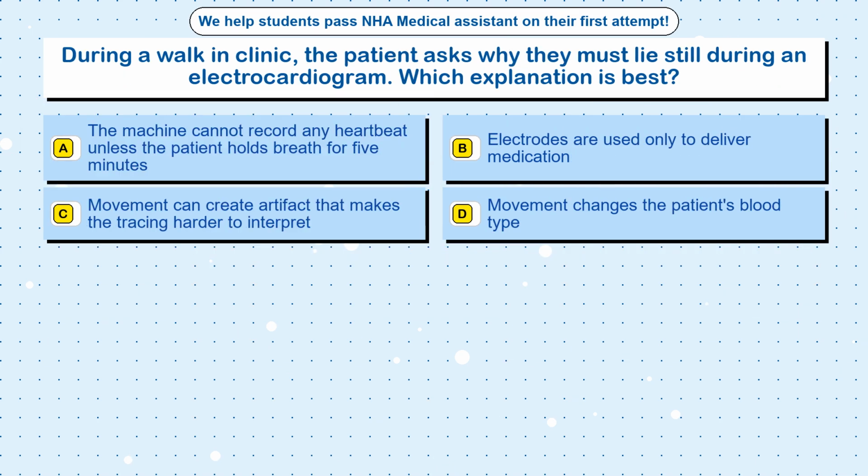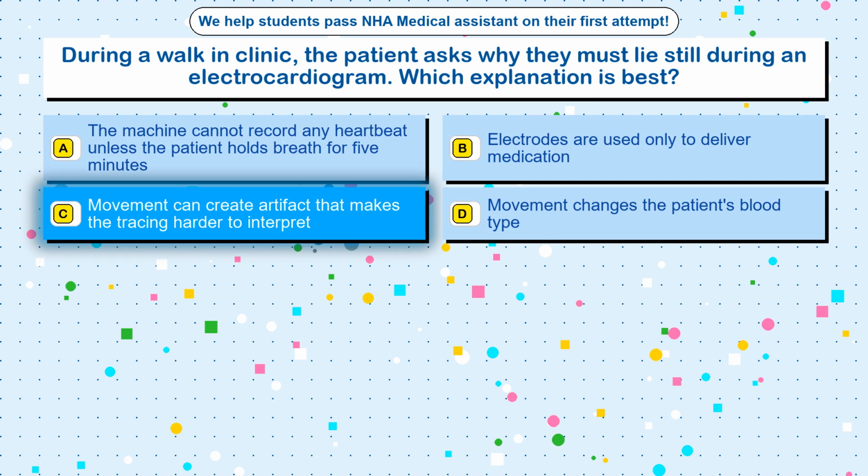Question 67. During a walk-in clinic, the patient asks why they must lie still during an electrocardiogram. Which explanation is best? Option A, the machine cannot record any heartbeat unless the patient holds breath for 5 minutes. Option B, electrodes are used only to deliver medication. Option C, a movement can create artifact that makes the tracing harder to interpret. Option D, a movement changes the patient's blood type. The correct answer is option C.